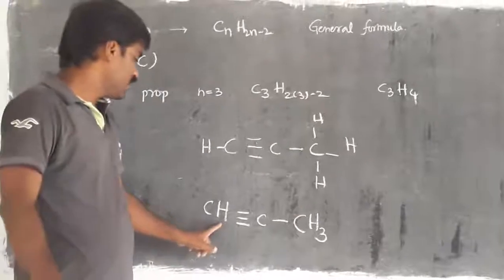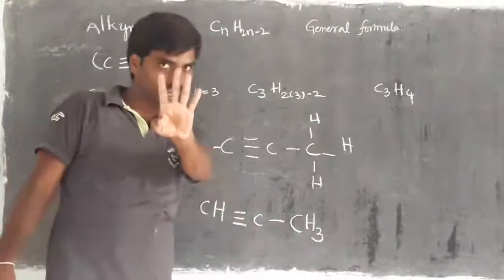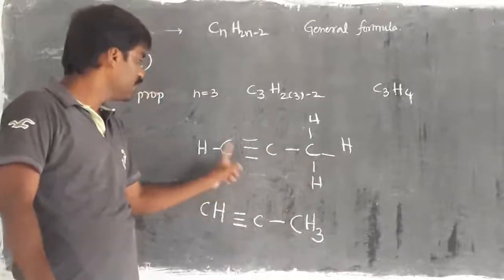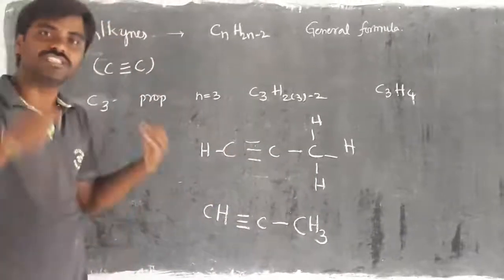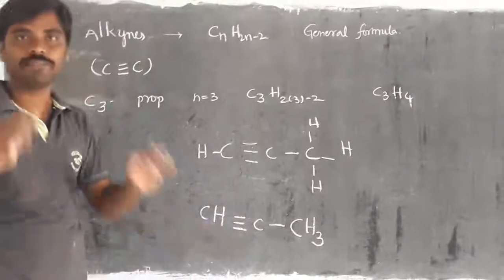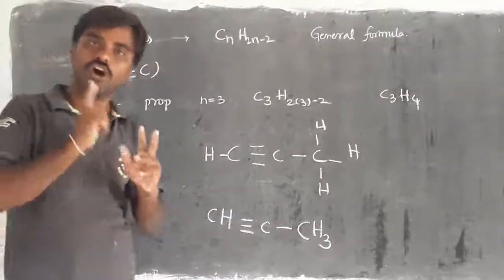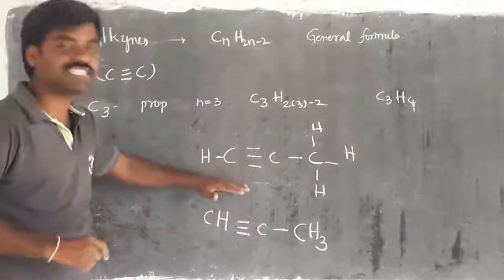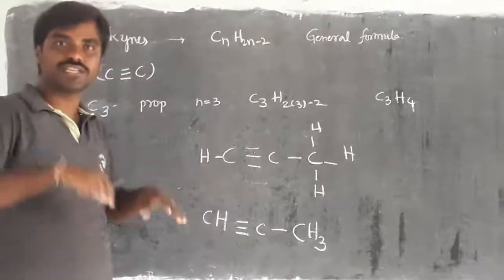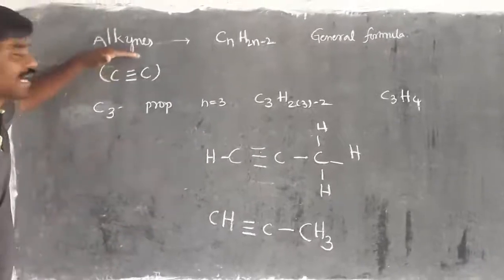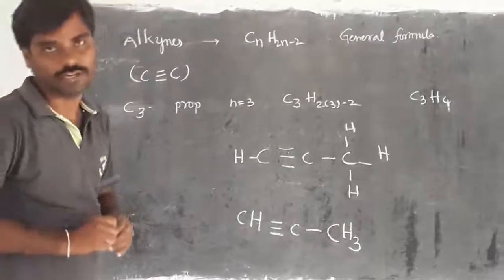Then check it: 1 plus 3, 4 hydrogens, then 3 carbons. Is every carbon fulfilled with 4 bonds or not? That we have to check while writing the structure of a particular alkane, alkene or alkyne. It is the easiest method to understand how to write the structure of an alkyne, alkene and alkane.